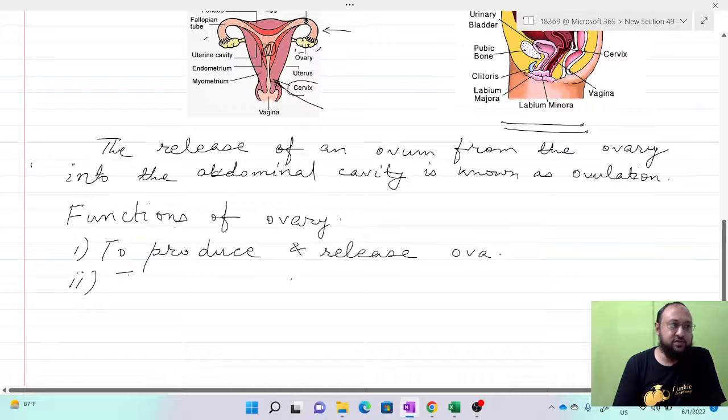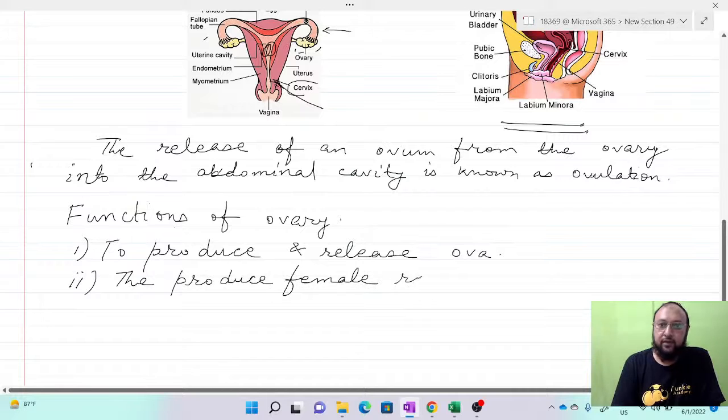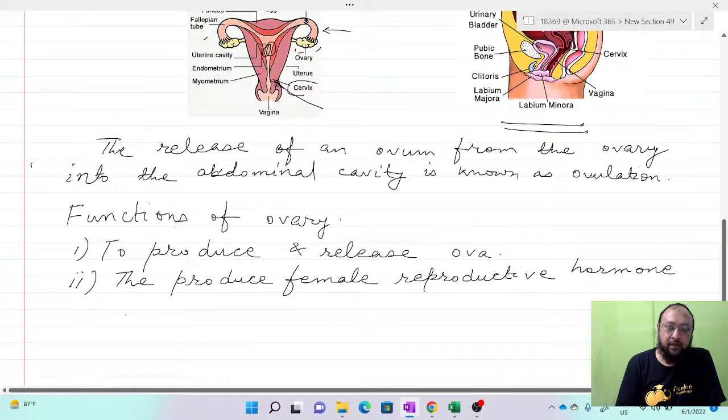The second is to produce female reproductive hormones, that is estrogen and progesterone.